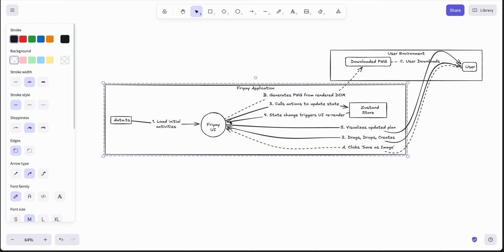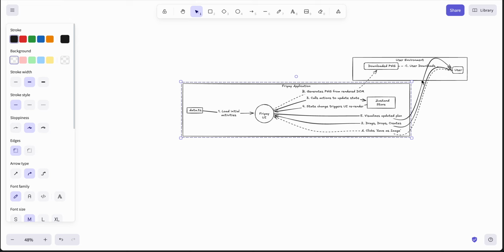So this action basically refers here to adding, removing, or doing any different activities with respect to cards or actions which are performed inside the UI, because everything here is handled by the Zustand store. Now, moving ahead, we have visual updated plans, drag and dropping and creating, which are again all a part of the store, which is supporting this. Finally, we have download image, and when we download image, it generates a PNG from the DOM and gives the user the leverage of downloading images.